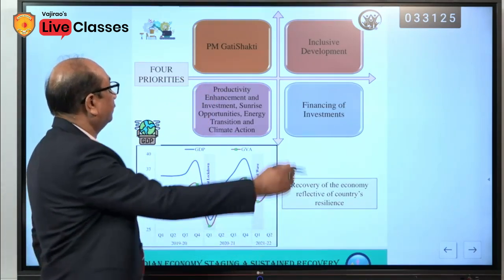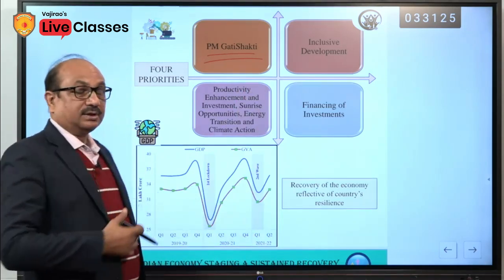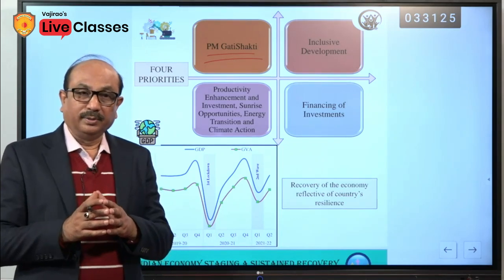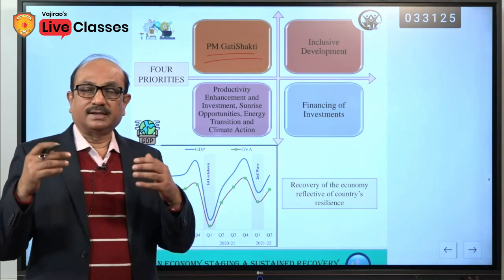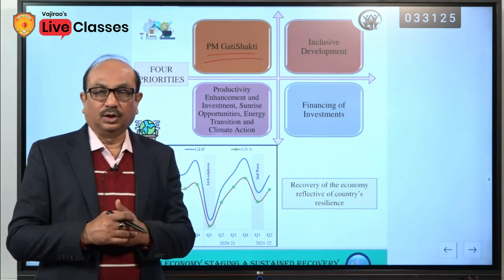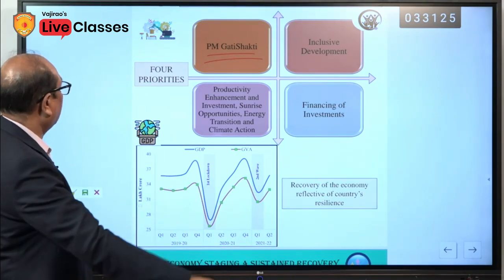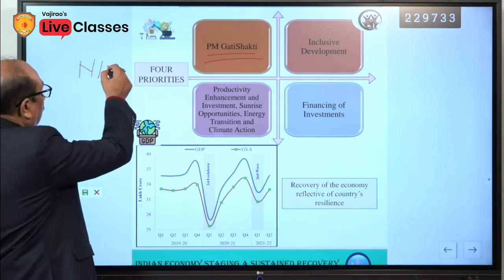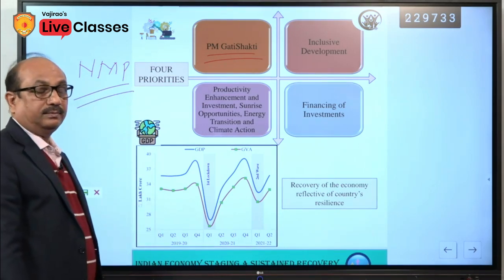PM Gati Shakti. Details would be discussed. PM Gati Shakti is one of the initiatives of the government to develop the infrastructural facility in the country. In the last budget, if you could recall, a scheme was launched that was called National Monetization Pipeline, NMP.